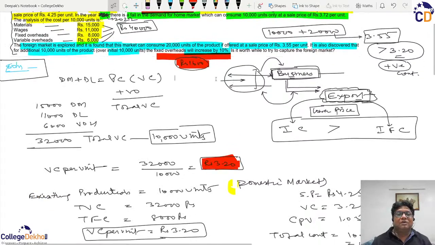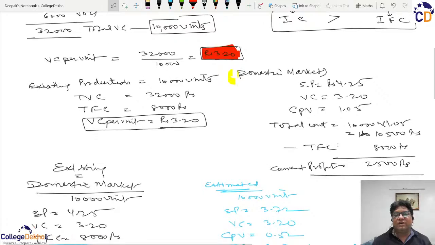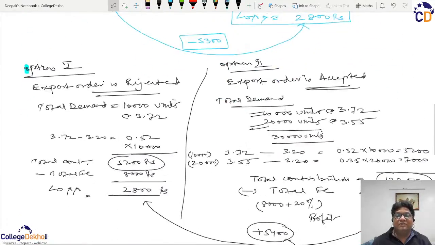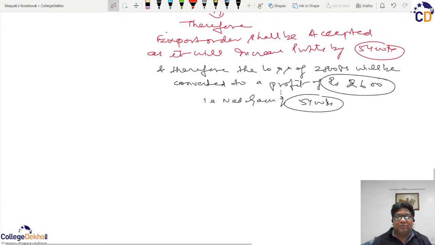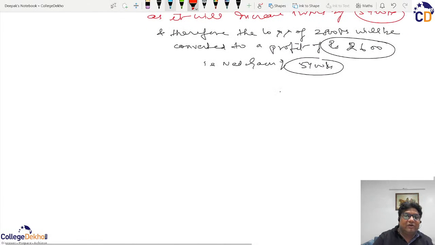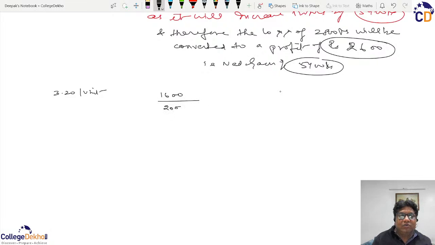So in addition to this cost of 3.20, this additional cost of 1600 was also playing a huge part. And by using both the costs and by comparing them with the incremental profit, incremental contribution, we can always decide whether the export order should be accepted or not. There is another way of doing it: the variable cost of the export order was 3.20 per unit, and 1600 was the incremental fixed cost, which if divided by 20,000 will come out to be 0.8 paisa.